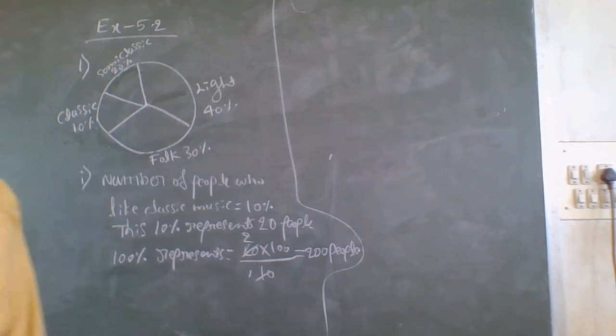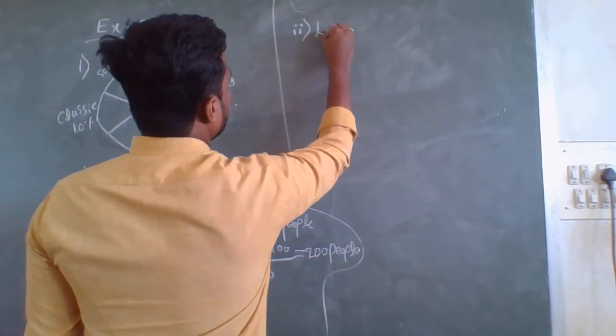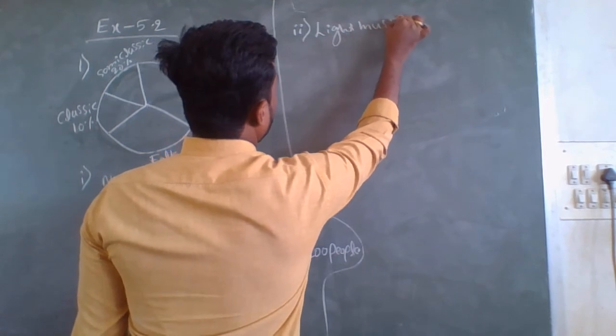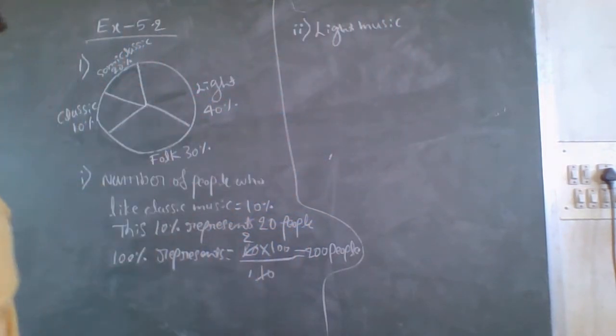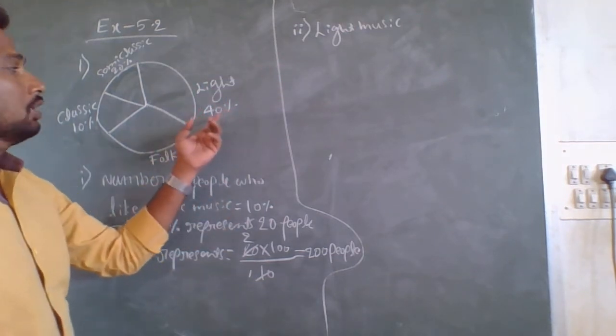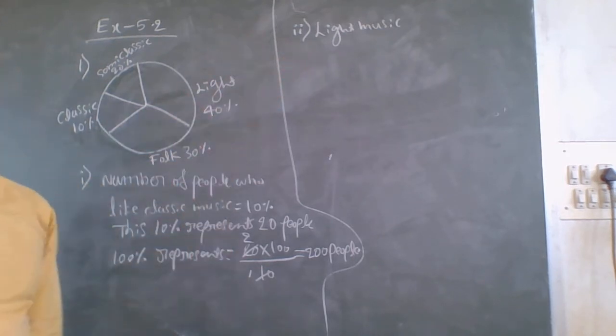Therefore, for the second question, light music is the answer. You have to write it in a full sentence: light music is liked by the maximum number of people as shown in the pie chart, because it is 40%. This is the answer for the second question.